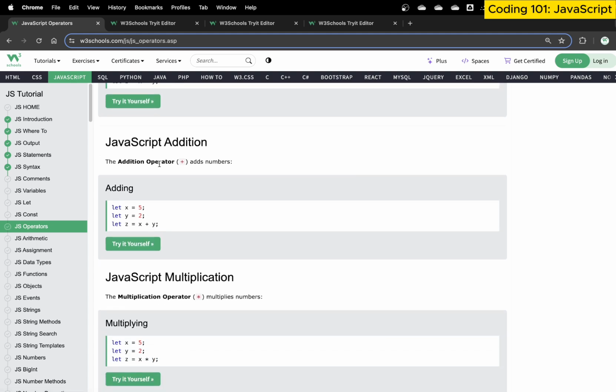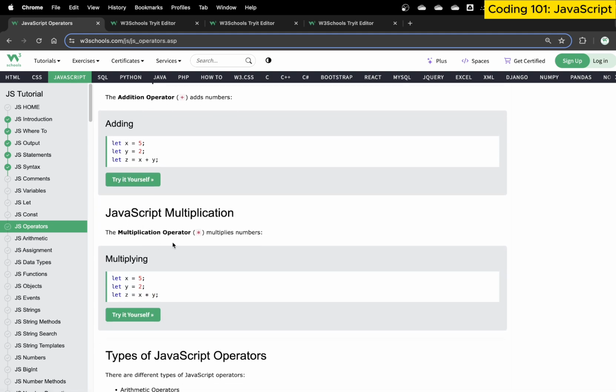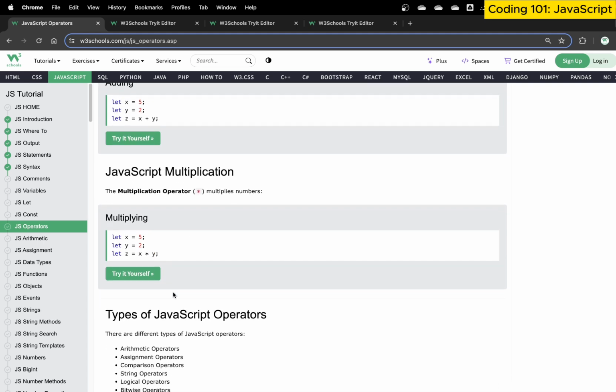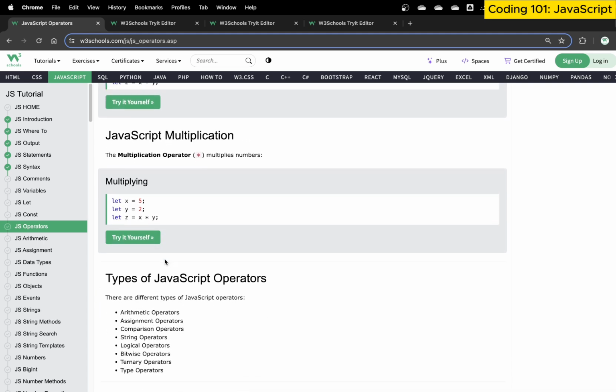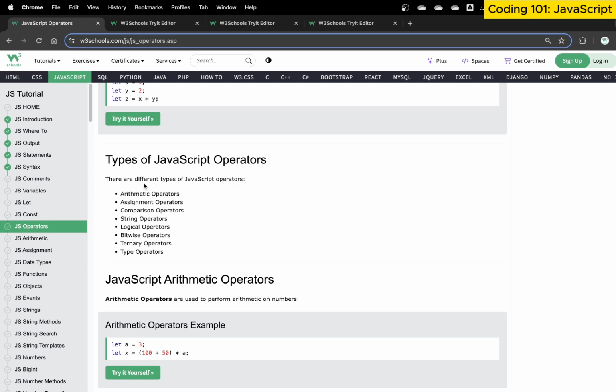Arithmetic operations are basically what we use when we have values and want to perform arithmetic operations on them. We use these operators, x plus y plus z. So we have addition, multiplication, division. You can perform all basic arithmetic operations on that. Then we have various different operators as well.